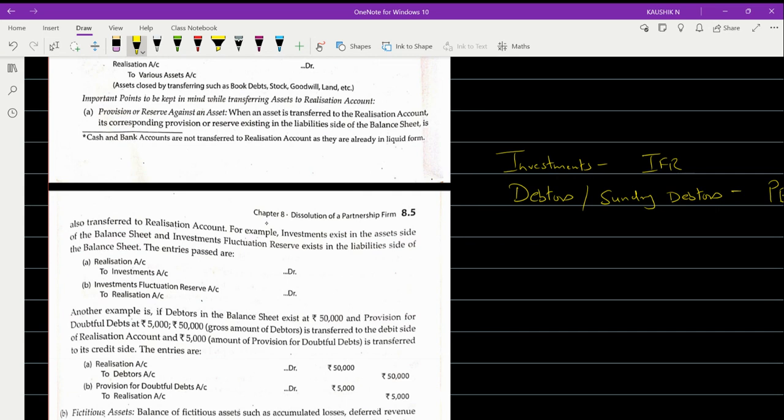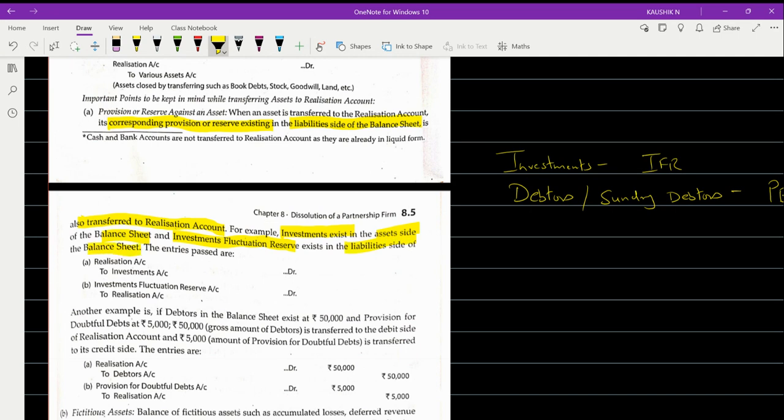Provision or reserve against an asset. When an asset is transferred to the realization account, the corresponding provision or reserve existing in the liability side of the balance sheet is also transferred to the realization account. Example they given, investment exists in the asset side of the balance sheet and investment fluctuation reserve exists on the liability side.